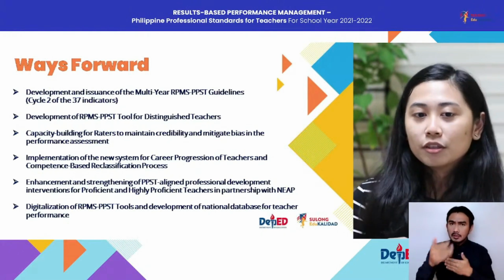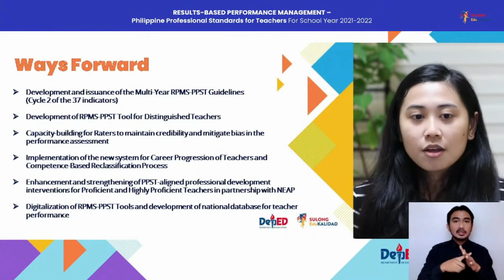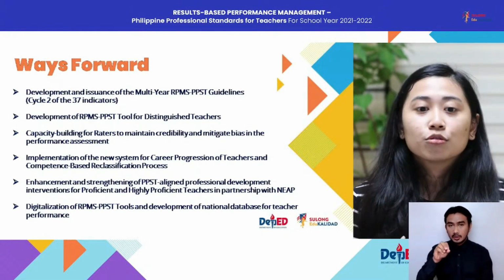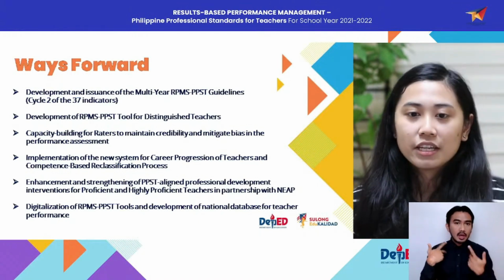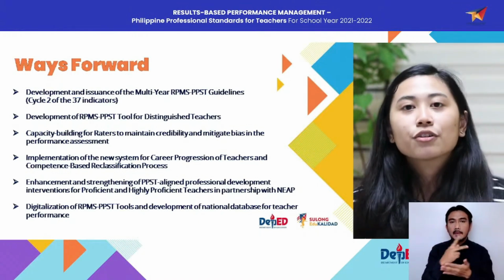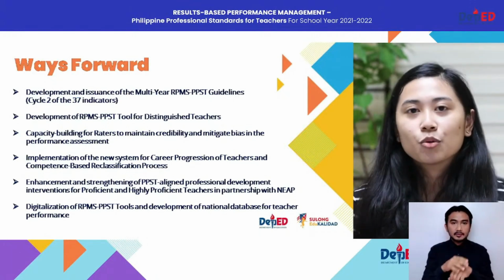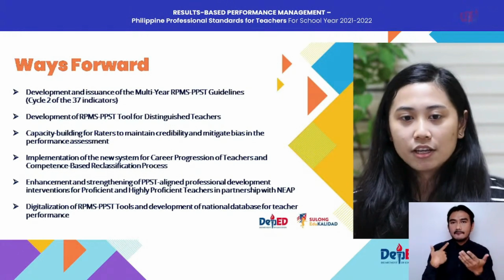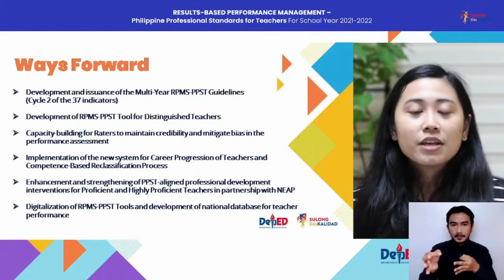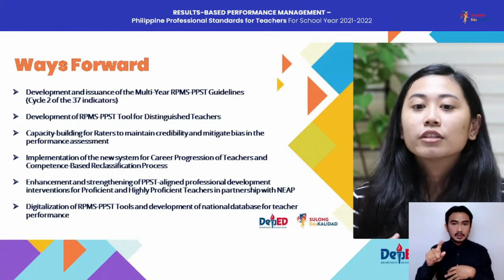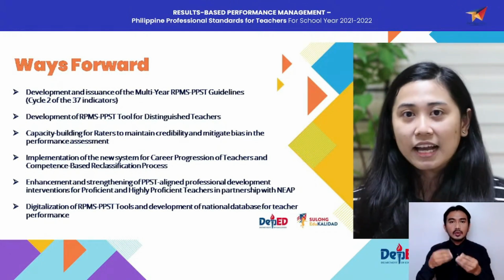Starting school year 2022-2023, we will now begin cycle 2 of the 37 indicators. And in order for DepEd to avoid any delays in the issuance of our PPST indicators, DepEd, through the BHROD, will issue the multi-year RPMS-PPST guidelines.